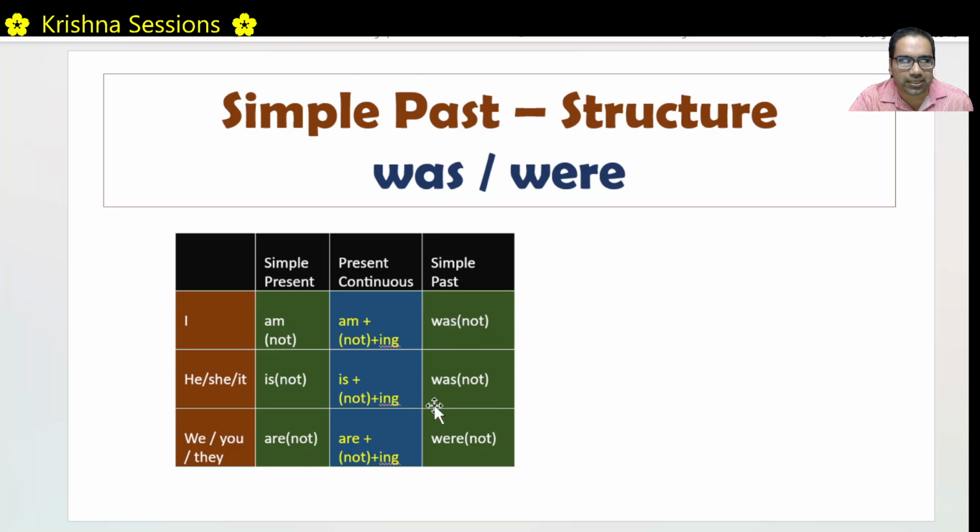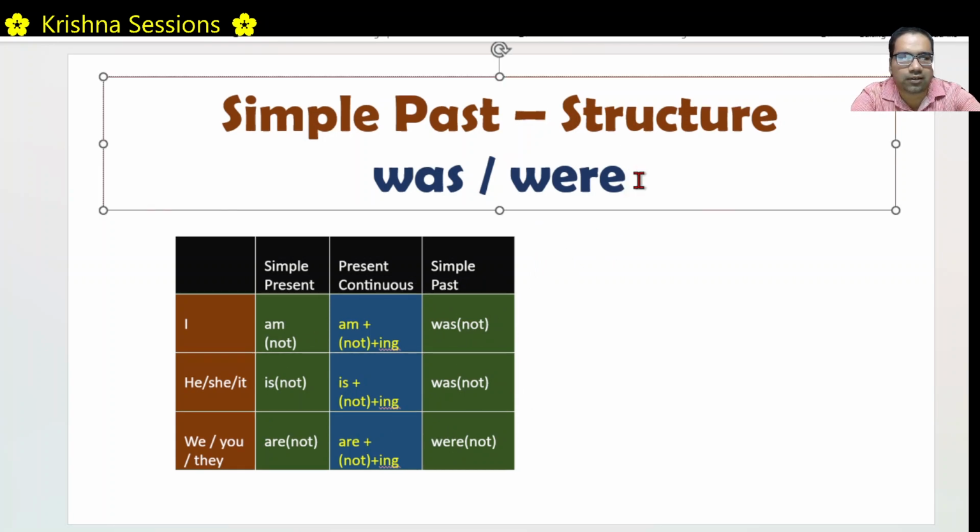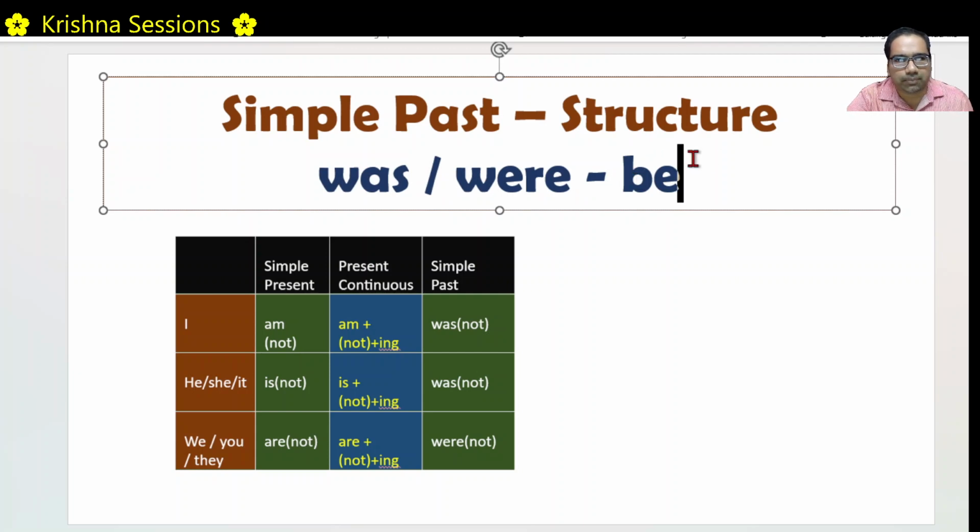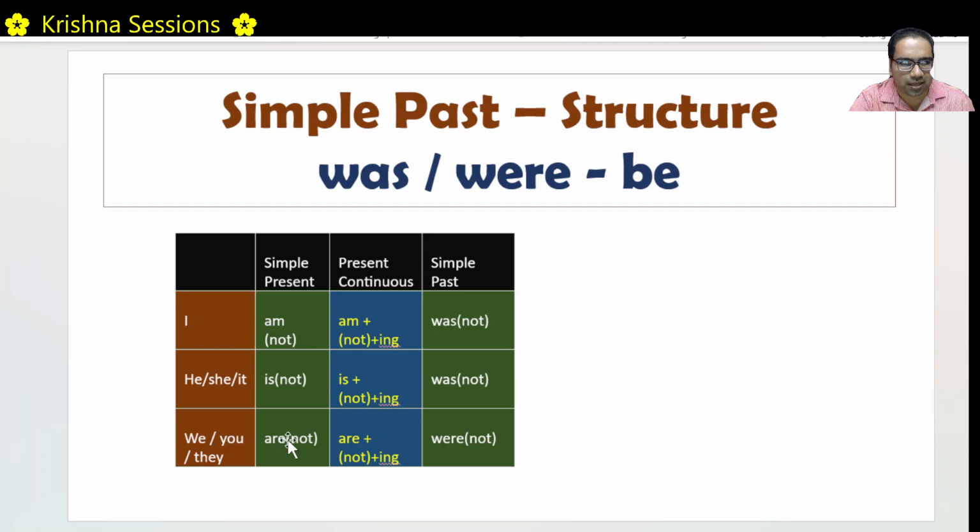These are all forms of be. Right? These are all forms of be. Be, when it is in present tense, it takes the form of am, is, are. Be has three forms in present tense, which are am, is, are. I am, he is, they are. The same be has got two forms in past tense, was and were. Be is a special case of verb. It has got five different forms, three in present tense, two in past tense.